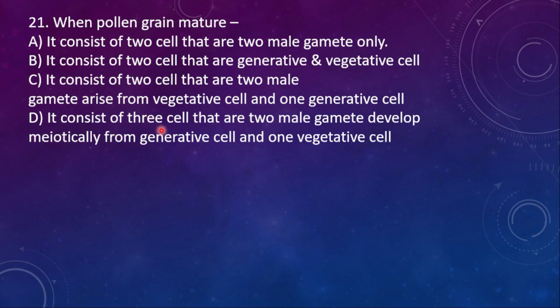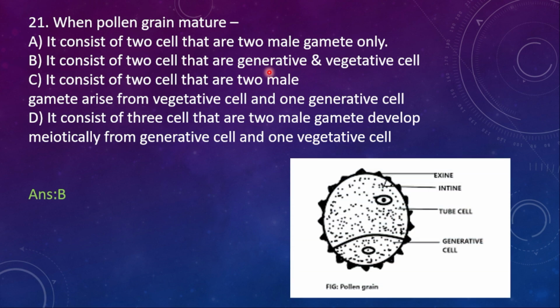D, it consists of three cells, two male gametes developing meiotically from the generative cell and one vegetative cell. The right option is B. I just explained the pollen grain structure, isn't it? It has two cells called generative and vegetative cell.